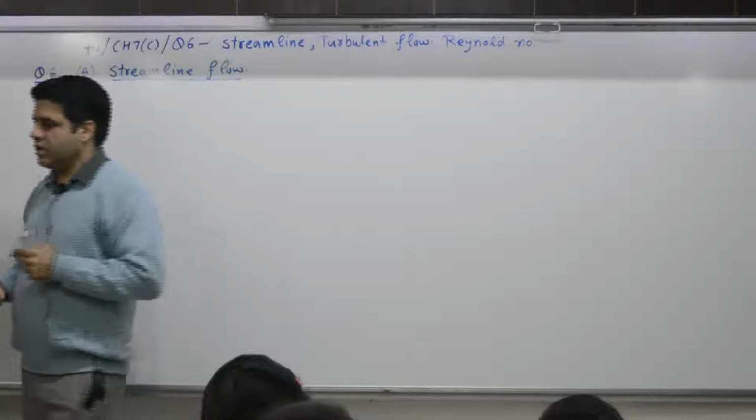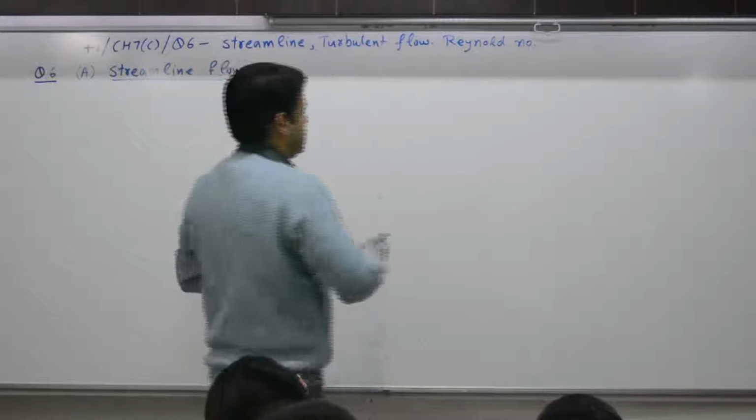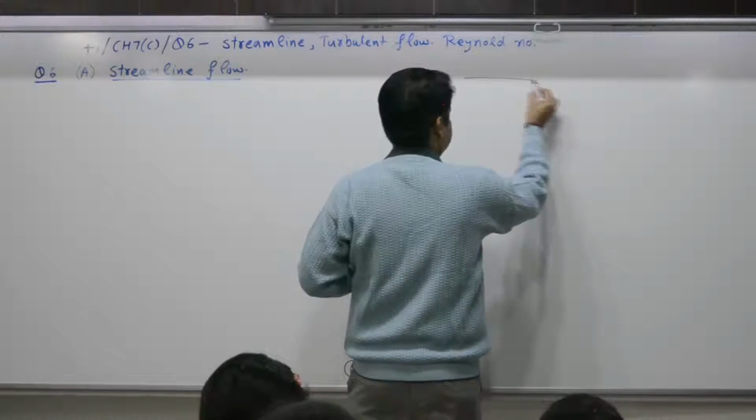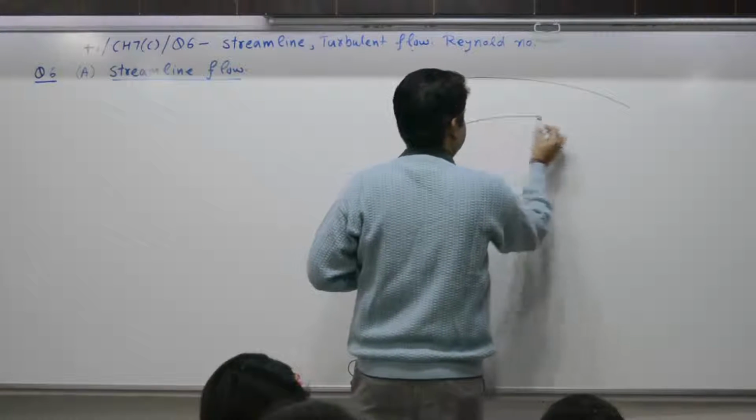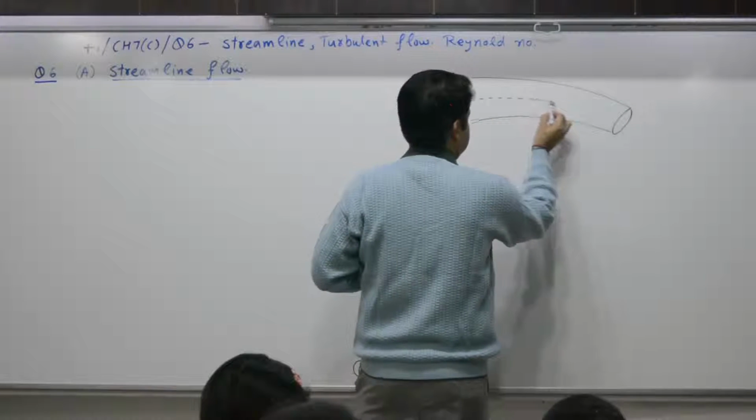First part. What is streamline flow? Streamline flow is flow in which every particle of the liquid follows exactly the path of its preceding particle. Say in a pipe, particles move along this line.